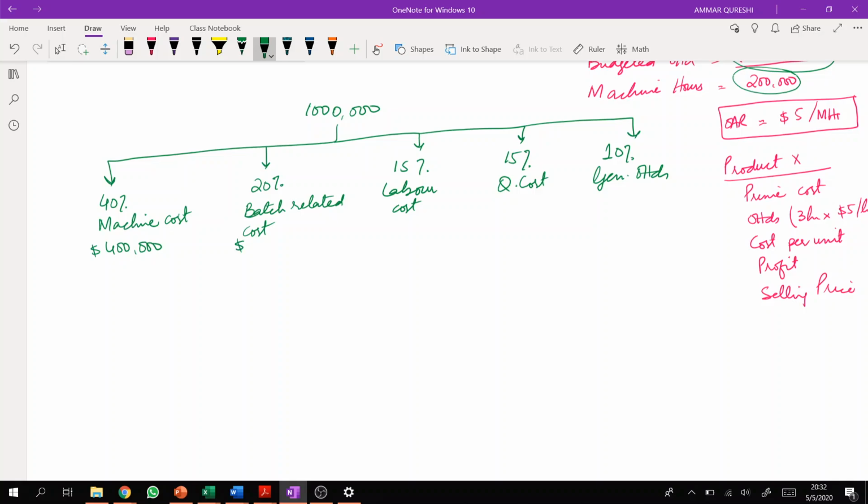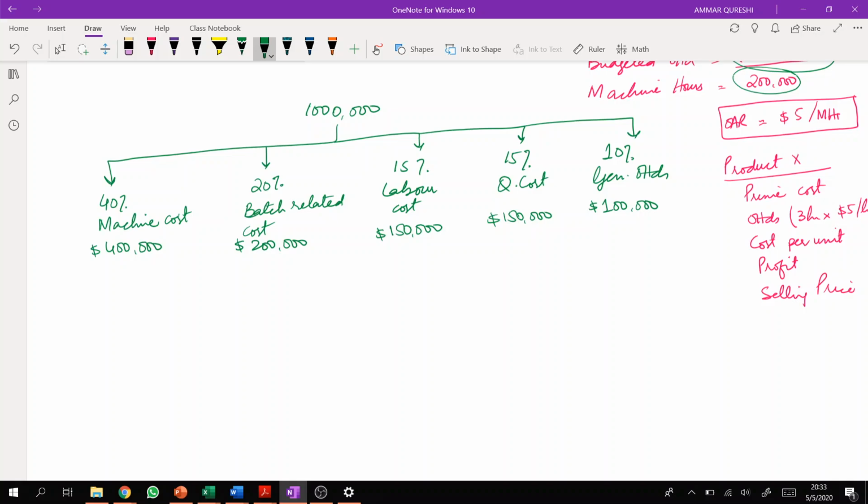Batch related cost will be around 200,000. Labor cost will be around 150,000, and quality control cost will be 150,000, and general overheads will be 100,000, right? So this is the general distribution of overheads among all different groups.